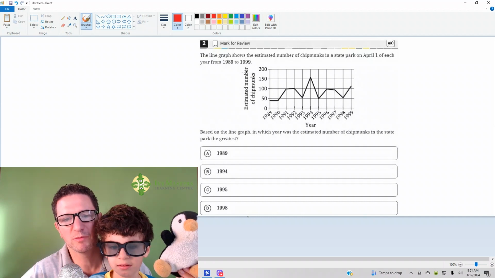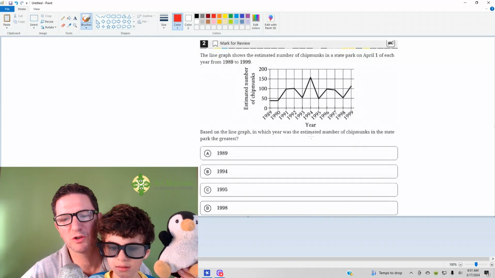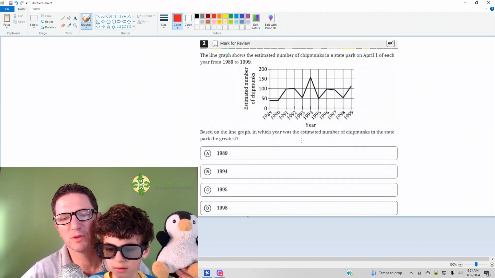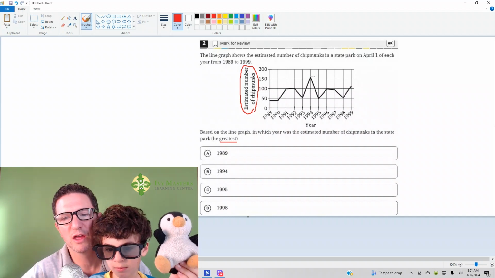Y-axis, estimated number of chipmunks. X-axis, you can see, is the year. Based on the graph, in which year was the estimated number of chipmunks in the state the greatest? You should always read over the graph before. So if you know that the y-axis is estimated number of chipmunks, we're looking at the highest point. You can see that there's 150 chipmunks in 1994, and that is your answer.